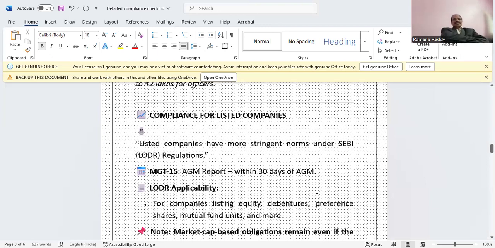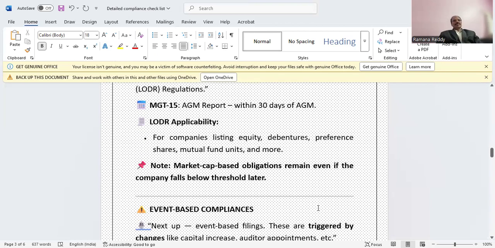Then we come to listed company compliances, the more stringent norms under SEBI and LODR regulations. MGT 15 is the AGM report within 30 days of the AGM. LODR applies to companies listing equity, debentures, preference shares, mutual fund units and more. Market cap based obligations remain even if the company falls below threshold limits, depending on the market cap based obligations.